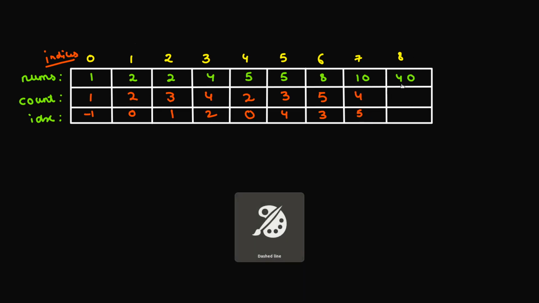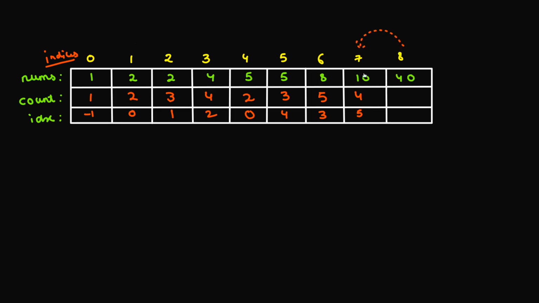Okay. The last number 40 that we have, definitely I can come to this 40 from this 10. So if I come from this 10, the count that I'll be having is 4 plus 1, which is 5, because 10 divides 40, right? So I can come from this 10, and the count will be 4 plus 1, 5. But if, instead of this 10, I come from this 8, the count is going to be 5 plus 1, which is 6. Basically, I'm adding 40 to the set of 5. So the count is going to be 6, right? And that's more than the previous count that we had. Okay.